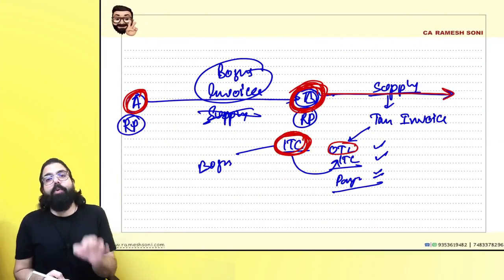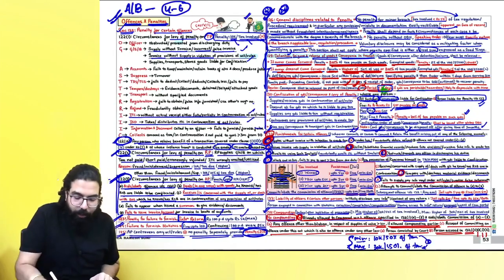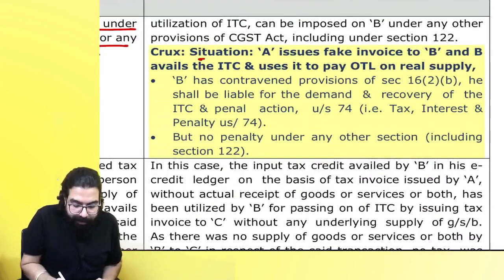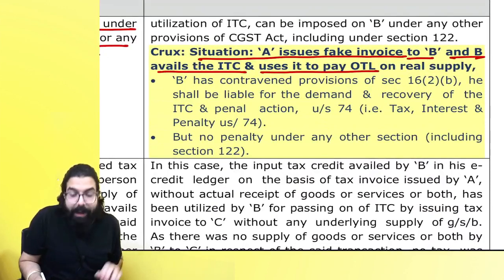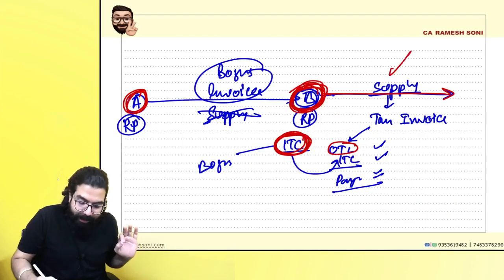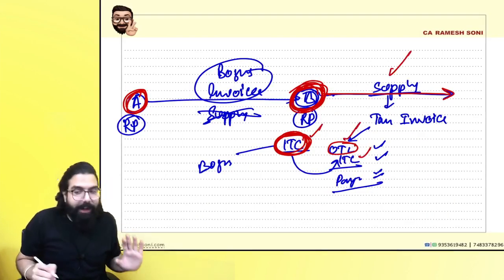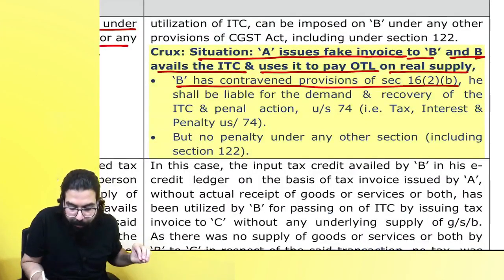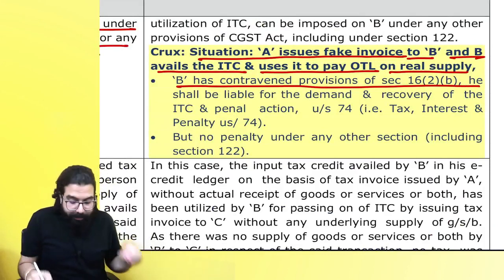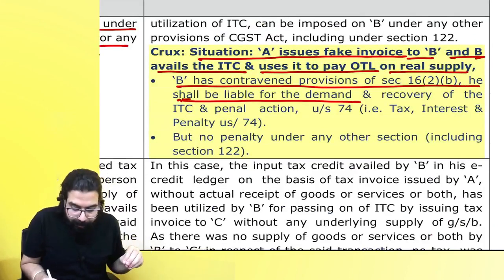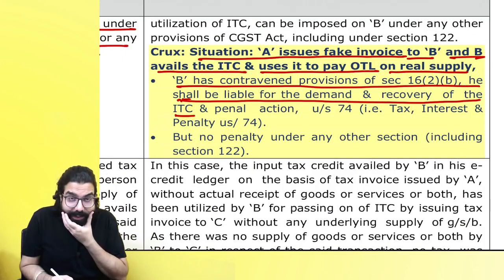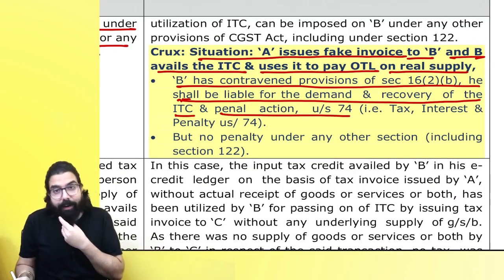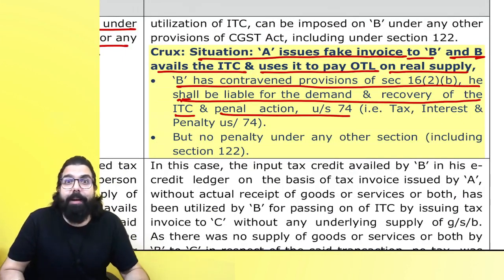Now in this scenario, what will be the penal action? They clarified over here: in this situation, A issues a fake invoice to B and B avails ITC and uses it to pay output tax liability on real supply. There is a real supply, output tax liability on which bogus ITC is being used. Here they clarify that B has contravened the provision of section 16(2)(b), wherein he shall be liable for demand and recovery of the ITC and also penalty under section 74.